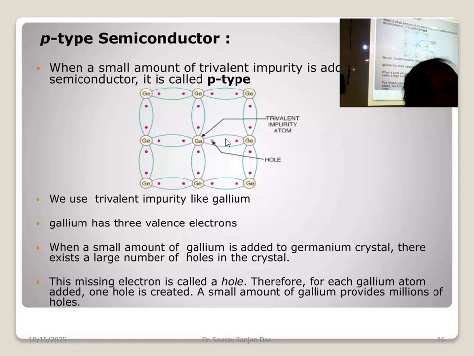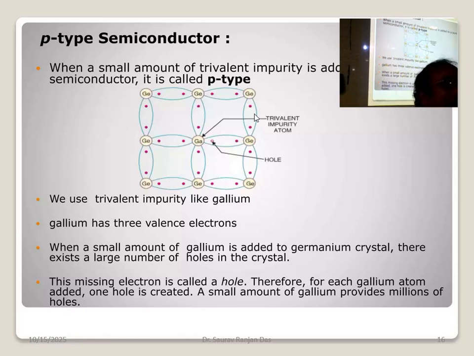If it is rigid, then the current flow may be restricted, but here the current flow will be better. So that's why, for this doping of arsenic, which one is there above arsenic?